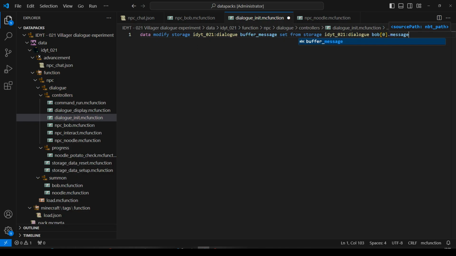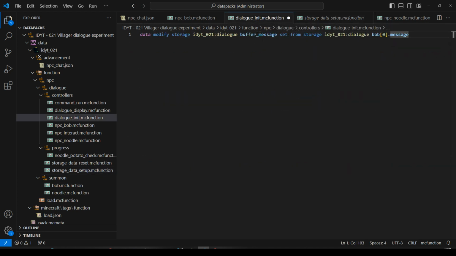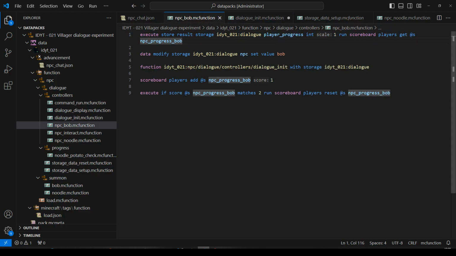So Bob 0 message. If we go back to setup, we can see Bob, this is Bob 0, and we're going to go in here and get it from message. So we're going to be getting this, hello, my name is Bob, and saving that into buffer message. But we need this to be dynamic, so we are going to replace Bob and that 0 with what we saved here, player progress and Bob.